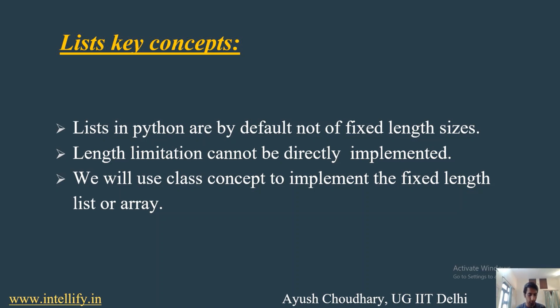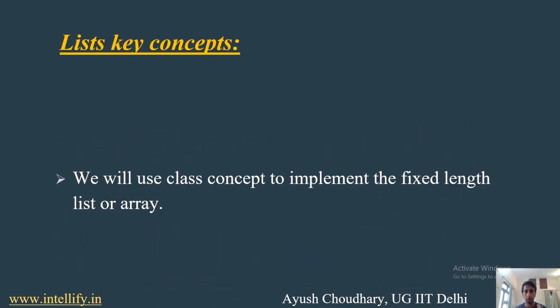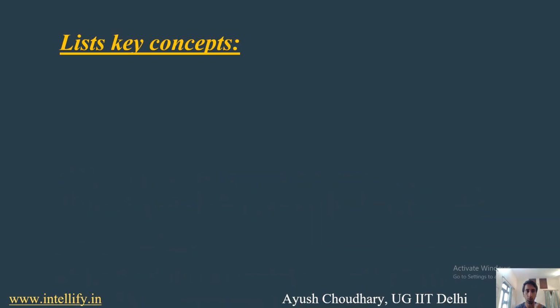Okay, so first we need to clear up two or three things here. In Python, lists are not of fixed size by default, right? So the limitation on the list cannot be directly implemented like in other languages, like C. In C we have fixed length arrays and dynamic length arrays, both are there, but in Python we are not explicitly able to define a fixed length array. So we will use a class concept to implement the fixed length. Okay, let's see how we will do that.